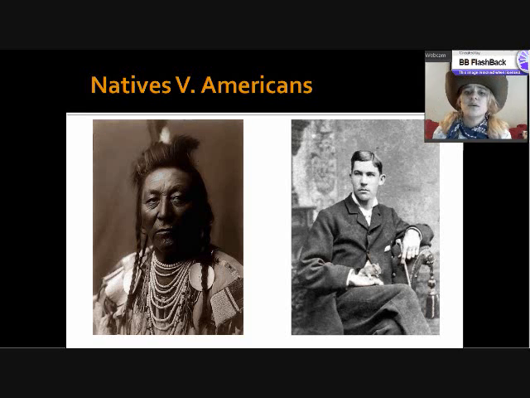You also have the U.S. government who really has to find something to do with the military. And around this time, it's the end of the Civil War. They've got to have something for the military to do. There's a lot of veterans who need work. So what they decide to do is to send the military into the West to try to control the Native American population out there. So that's where we stand.